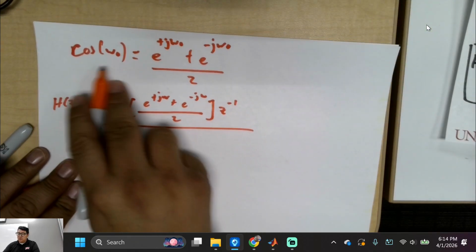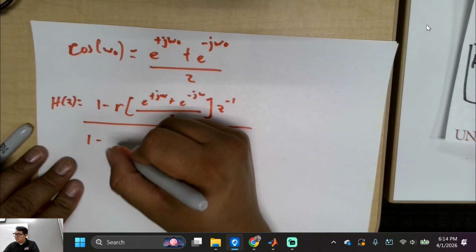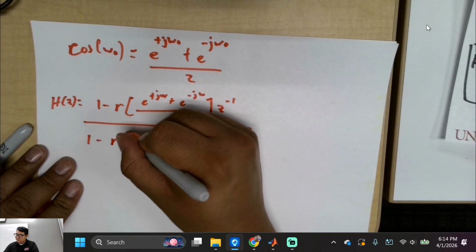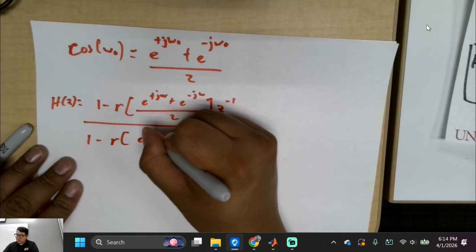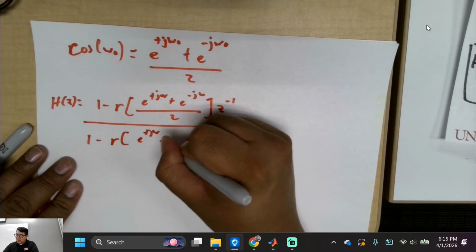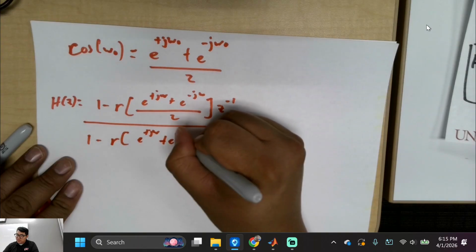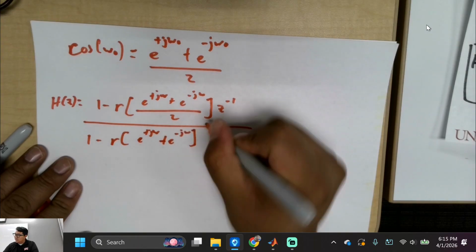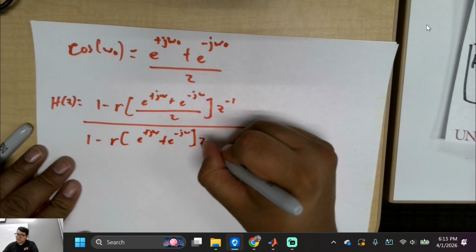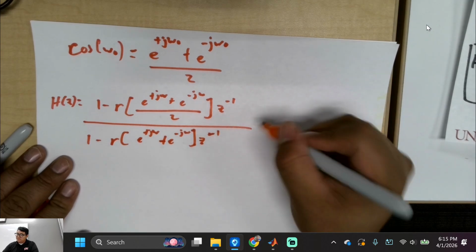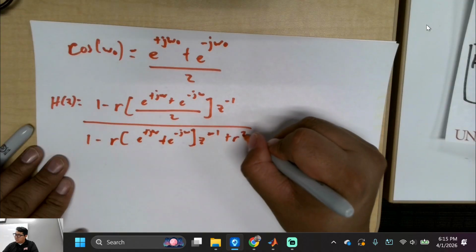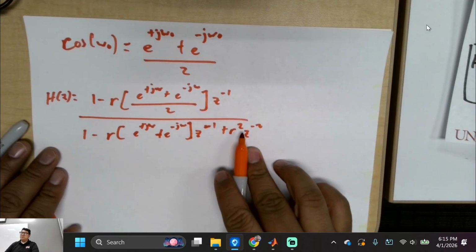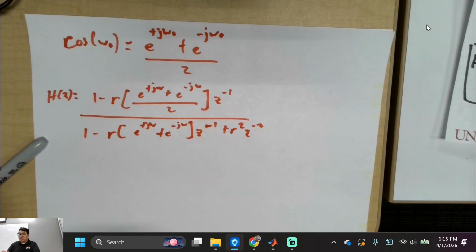When I put this cosine right here, you see that 2 right there? So r times e to the plus j omega plus e to the minus j omega, z minus 1, plus r squared z minus 2. Is that cool? Because you can do something really cool with this bottom part.